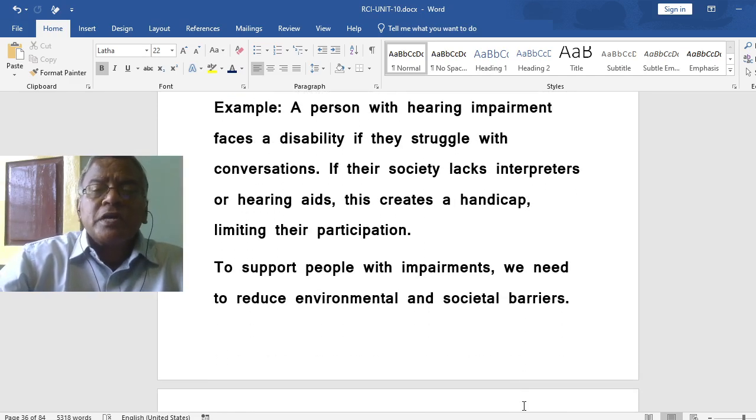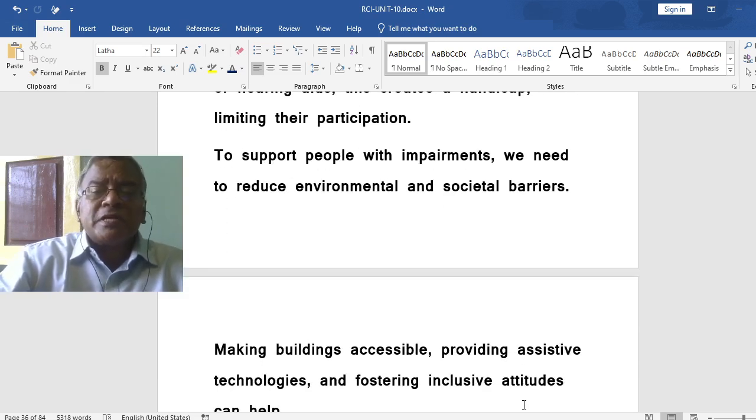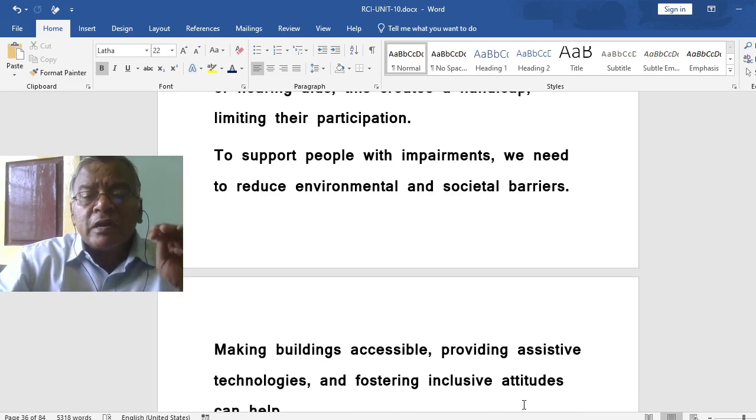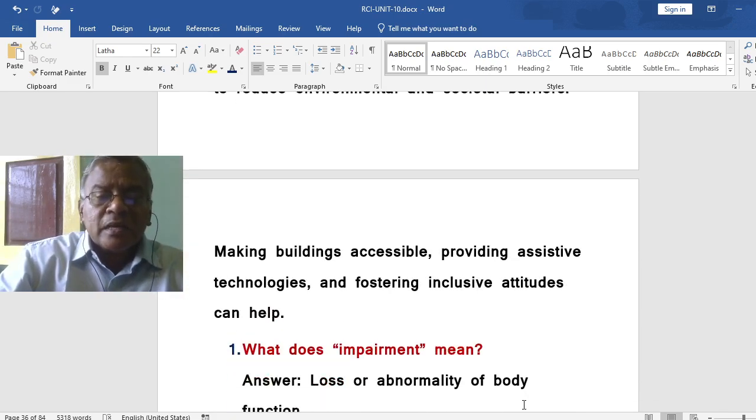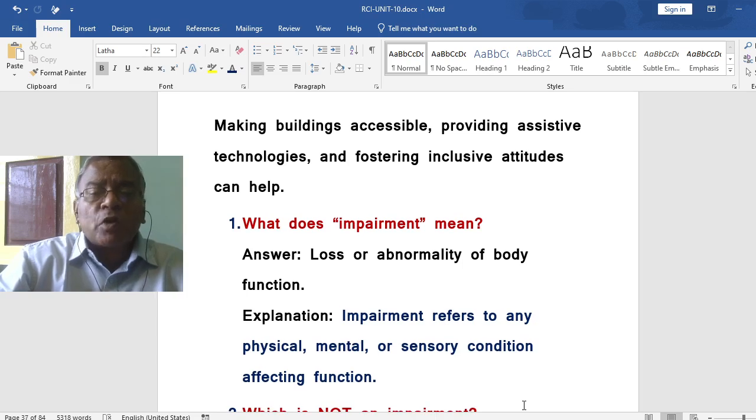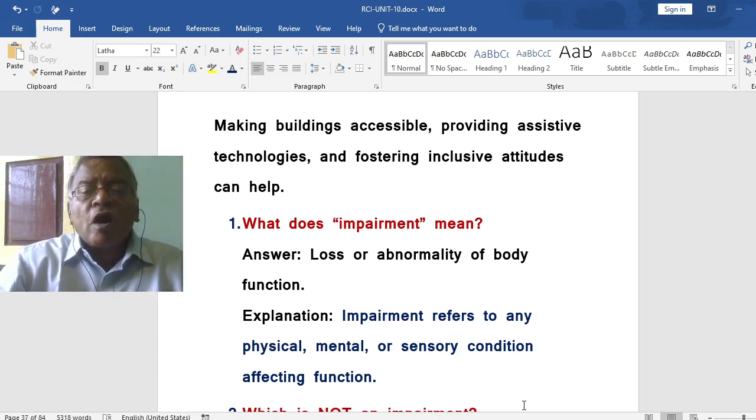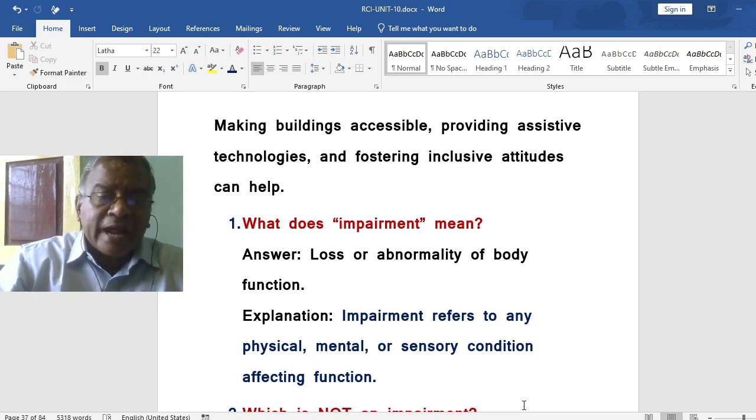For example, a person with hearing impairment faces a disability if they struggle with conversations. If their society lacks interpreters or hearing aids, this creates a handicap, limiting their participation. To support people with impairments, we need to reduce environmental and societal barriers. Making buildings accessible, providing assistive technologies, and fostering inclusive attitudes can help.